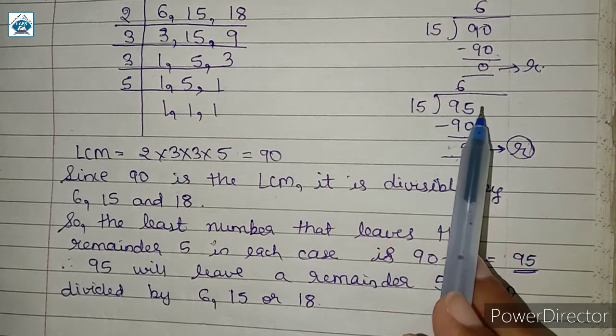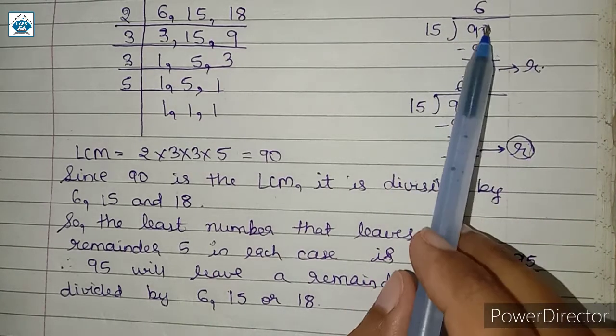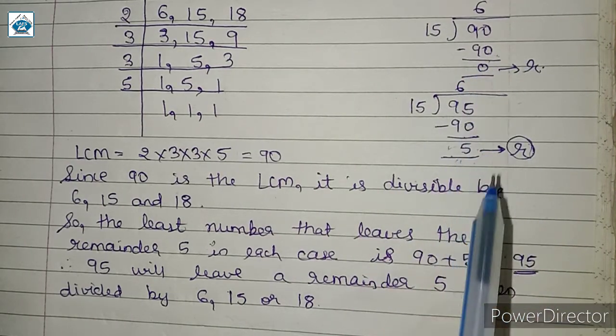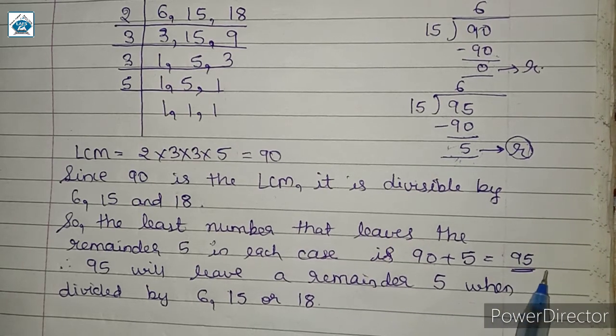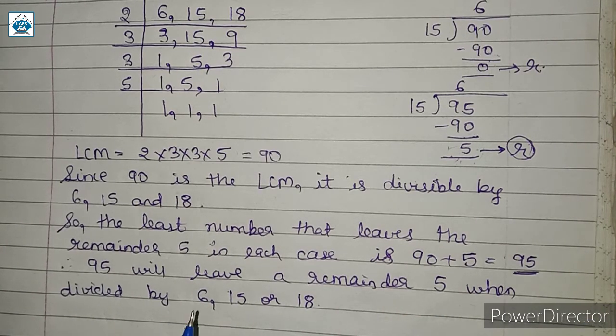When 95 was divided by 15, we got the remainder 5. Because when 90 was divided by 15, we got the remainder 0. सो यहाँ पे 0 + 5 हमें क्या मिलेगा 5. That is why we added 5 to 90. That means we got 95 as the least number. Therefore 95 will leave a remainder 5 when divided by 6, 15 or 18.